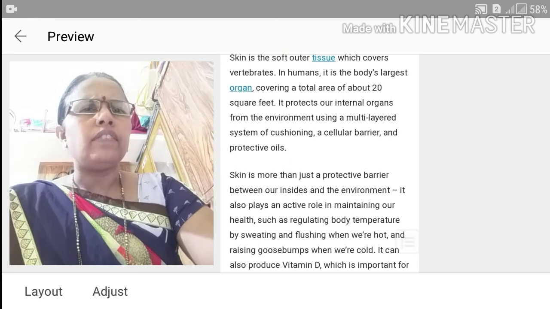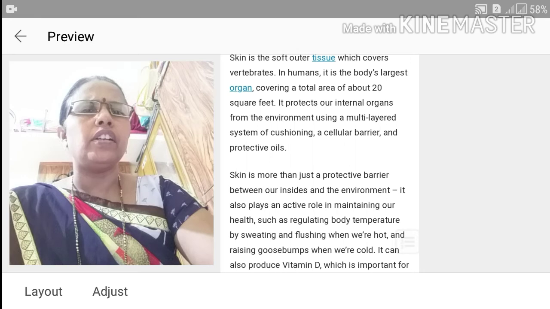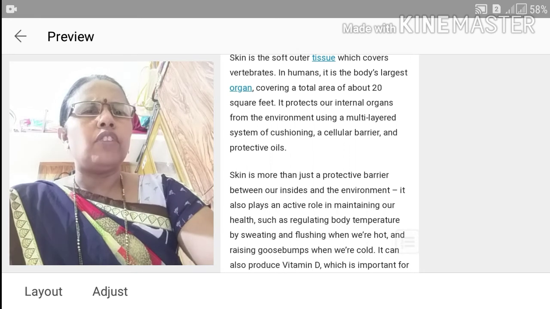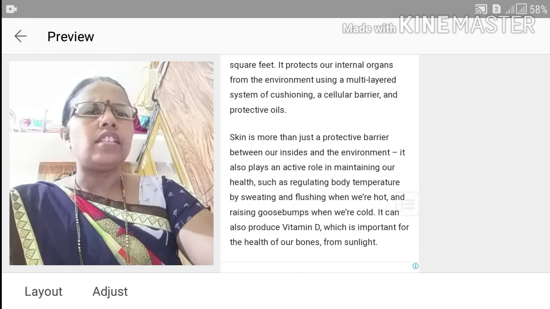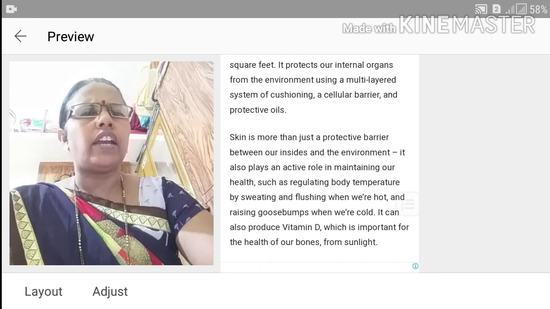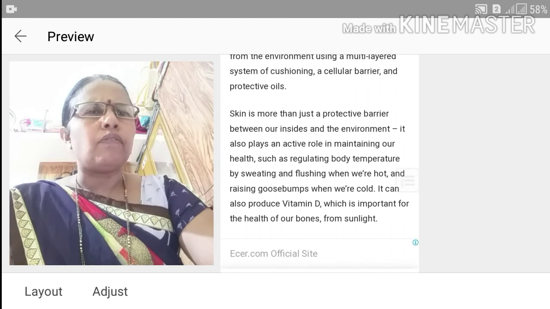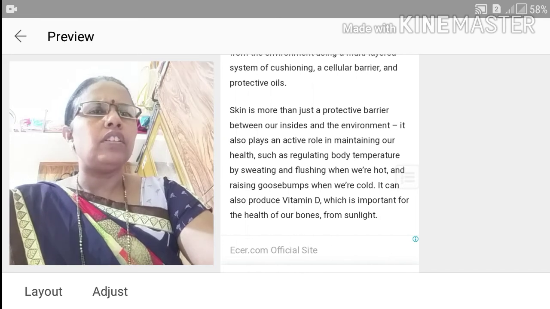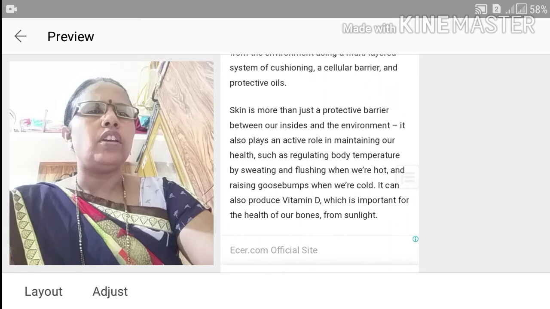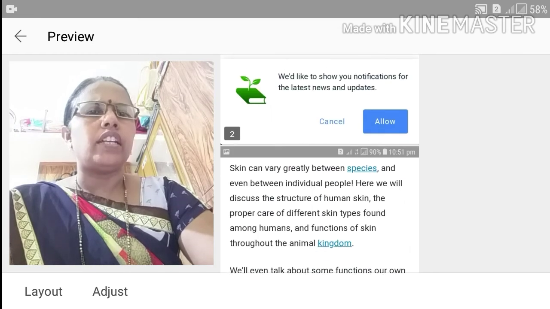Skin is more than just a protective barrier between our inside and the environment. It plays an active role in maintaining our health, such as regulating body temperature by sweating and flushing when we are hot and raising goosebumps when we are cold. It can also produce vitamin D from sunlight, which is important for the health of our bones.